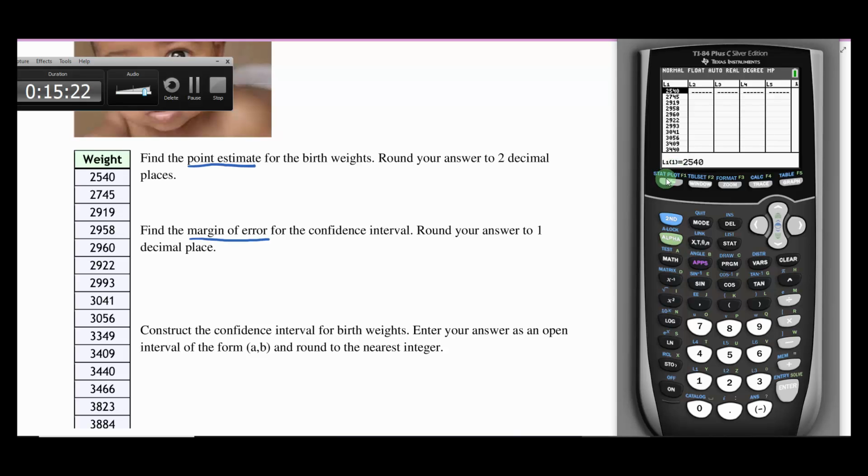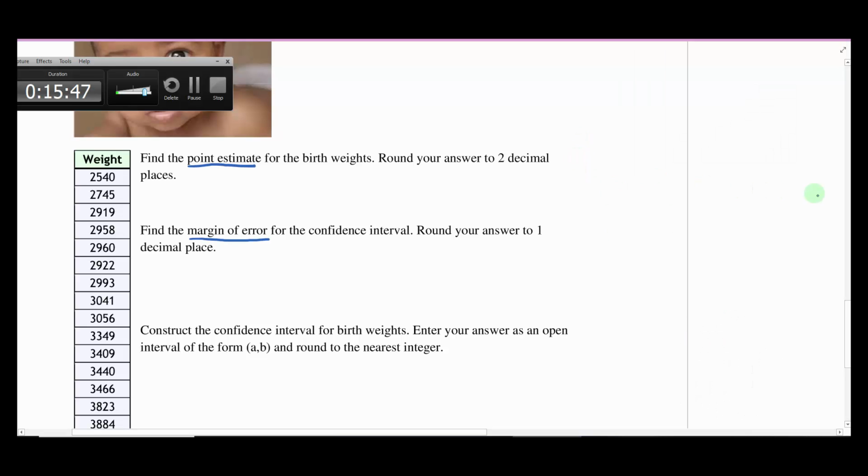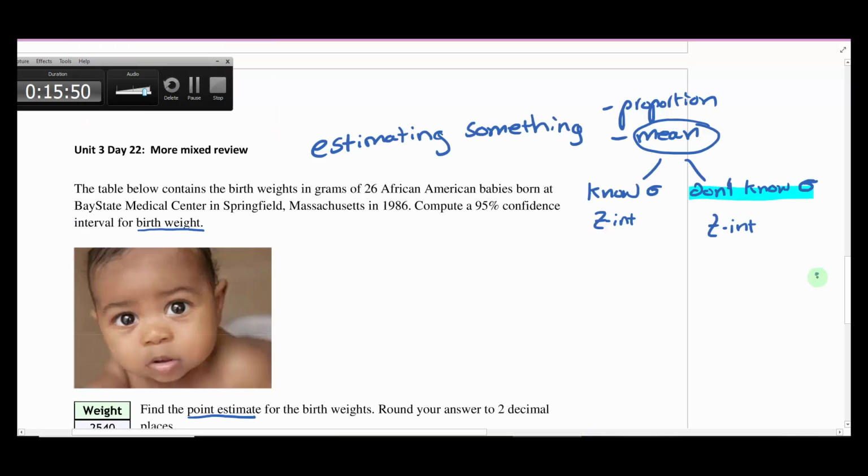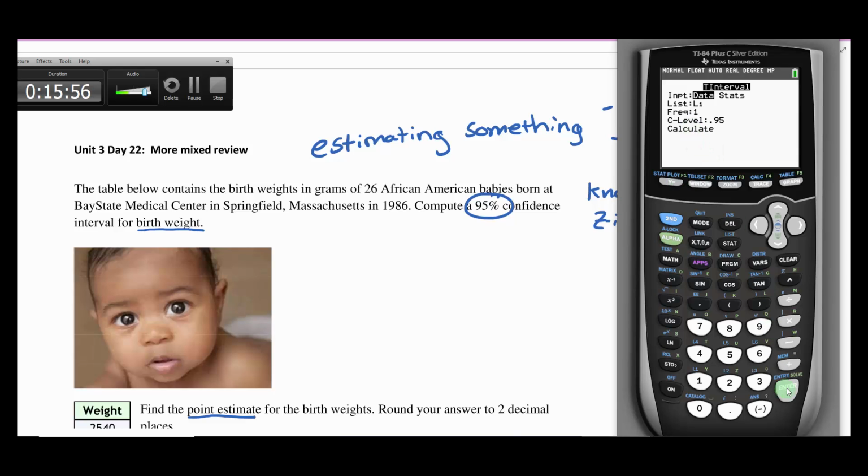Hopefully you did it. I've got mine entered in here, so I'm going to go back to my test menu. You hit Stat, go over twice, and then go down to t-interval, hit Enter, and I'm going to tell it data. I'm going to tell it that my data is in list 1, and then it wants to know what confidence level you want. We want 0.95. In case you missed that when we read the problem, they wanted a 95% confidence interval, so that's where I got that from. Then we go down to calculate. It's got to work for a little bit, so there we go.